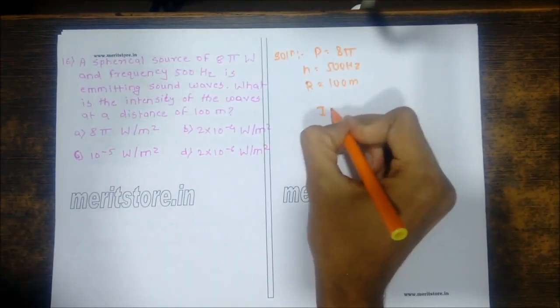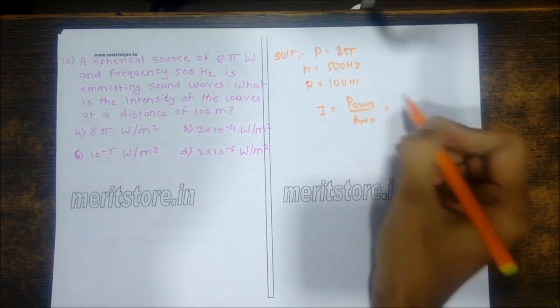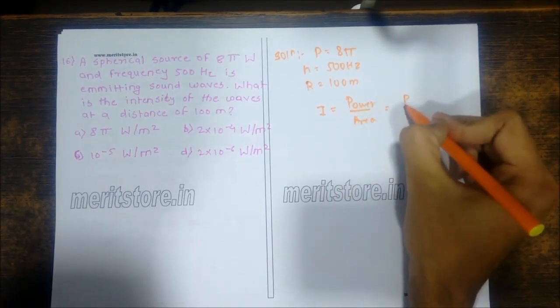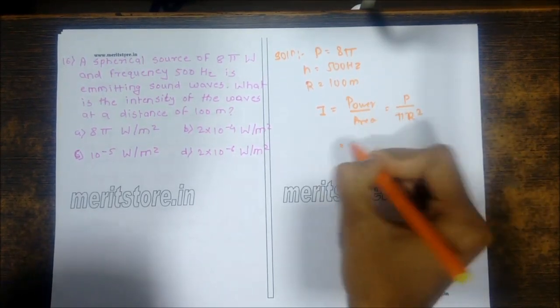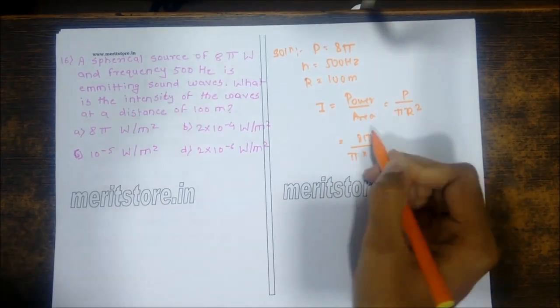So intensity I is equal to power upon area. So we need the power. P we know is 8 pi.